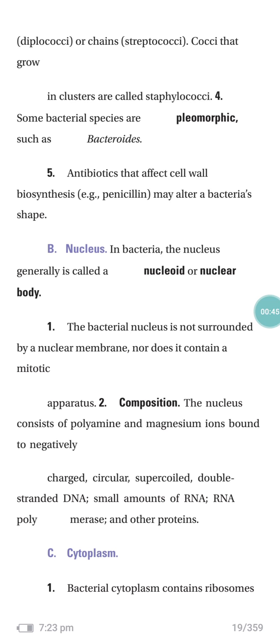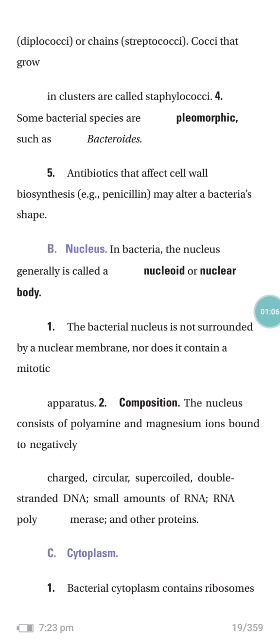Fourth, some bacterial species are pleomorphic, such as bacteroides, and antibiotics that affect cell wall biosynthesis, such as penicillin, may alter the bacterial shape. So these are the contents that we know about the shape of the bacteria, and the next one is the nucleus.